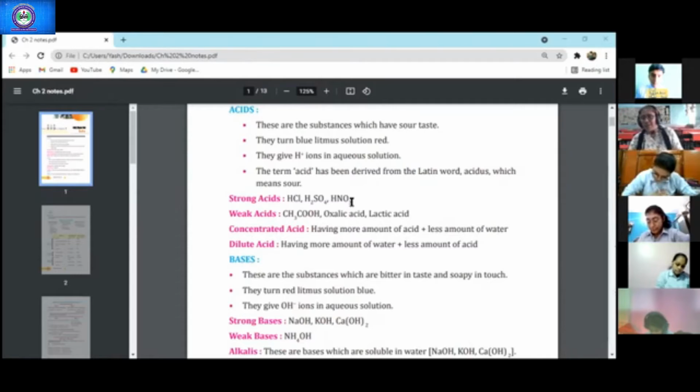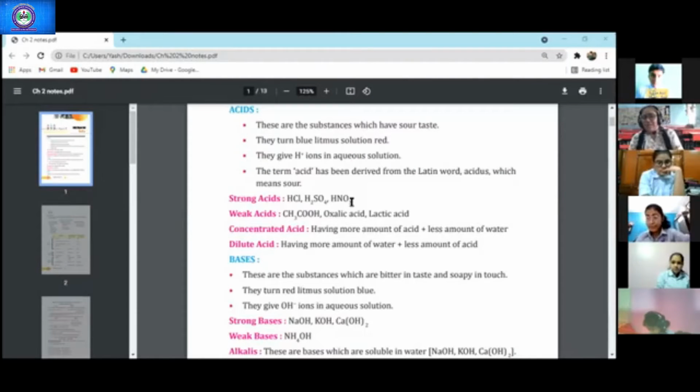What is IUPAC? International Union of Pure and Applied Chemistry. Very good. They give the names to the chemicals. They have given the rules, right? So ethanoic acid is the IUPAC name of CH3COOH. Common name is acetic acid.